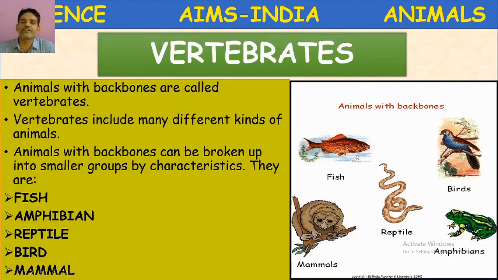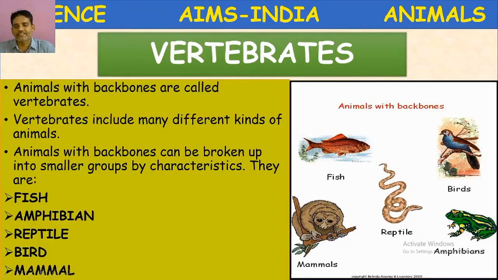Next, amphibian. Frogs are examples of amphibians. So these animals possess smooth and sticky or shiny skin. They live on land and in water. They respire with skin and lungs. They possess a strong foot, forelimbs and hind limbs.